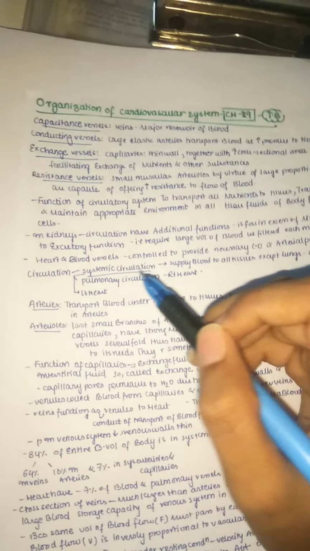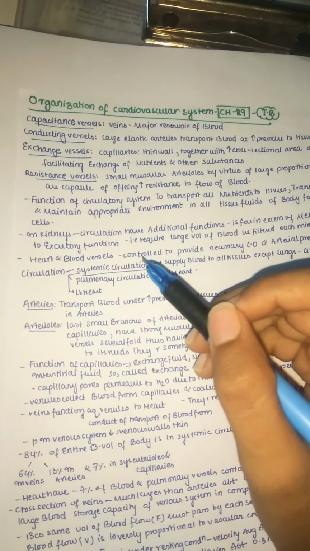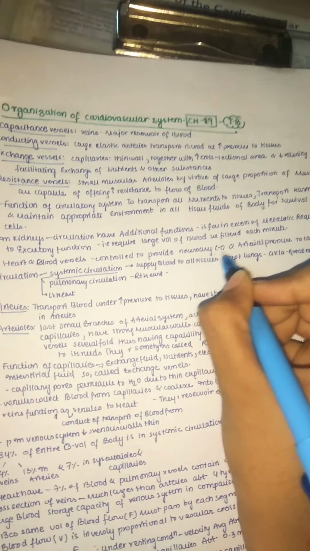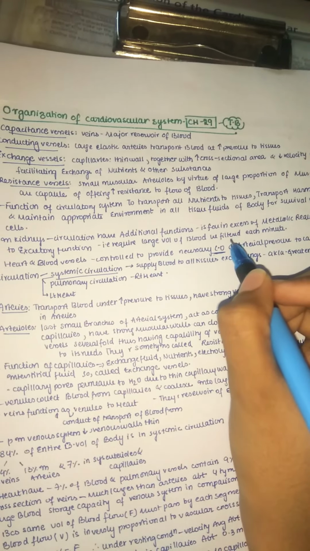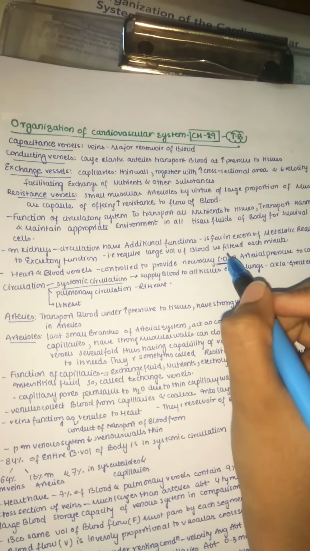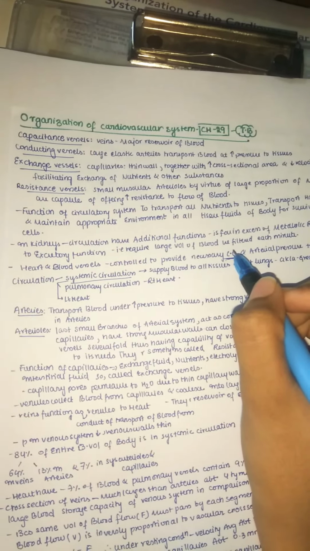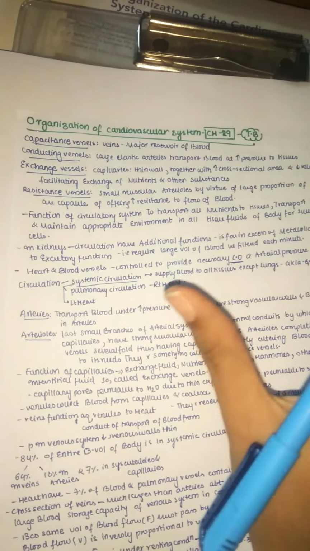And now the heart and blood vessels. The heart and blood vessels are mainly controlled to provide the necessary cardiac output. So we know cardiac output in humans is about 5 liters. We know that. And our heart beats about 72 beats per minute. So we know all these basic functions.